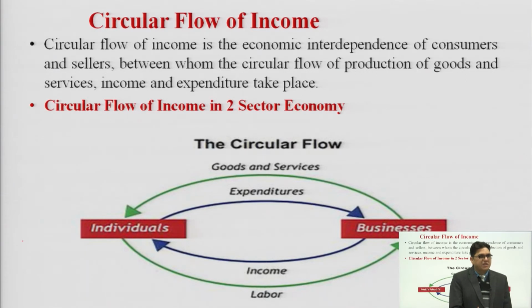Consumers should have maximum money, and companies must have maximum money, so that they can freely spend on goods and services. Demand can be maximized, and companies can produce the maximum, establish new plants and come up with new projects. So the circular flow of income is very important for all economies.